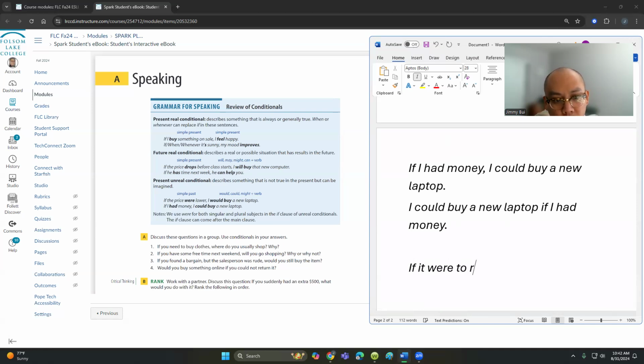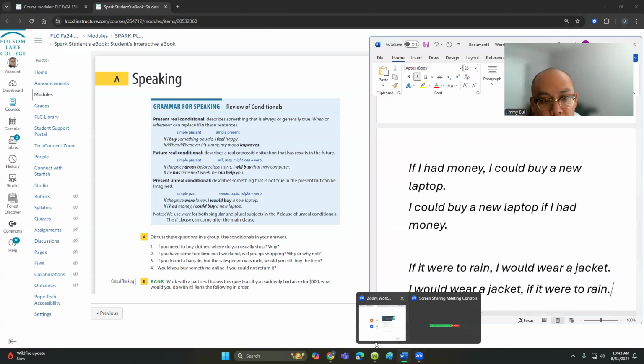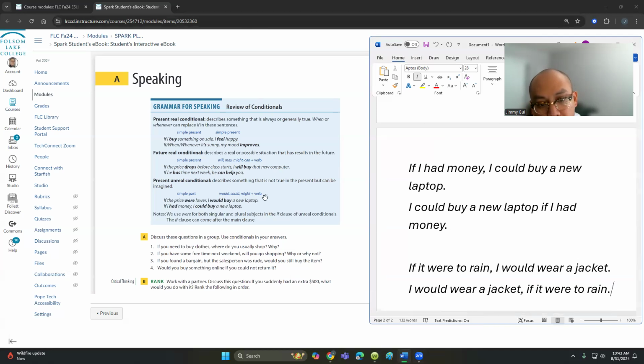If it were to rain, I would wear a jacket. I would wear a jacket if it were to rain. So we use simple past for one clause, and in the other we use would, could, might instead of will, may, might, plus verb. And again, this is an unreal conditional. It describes something that is not true in the present but can be imagined.